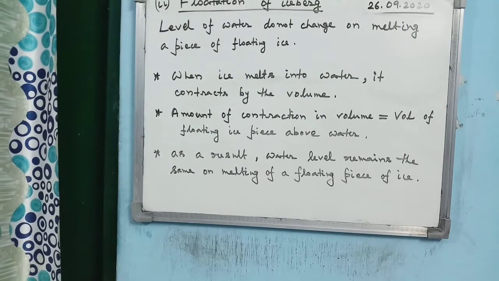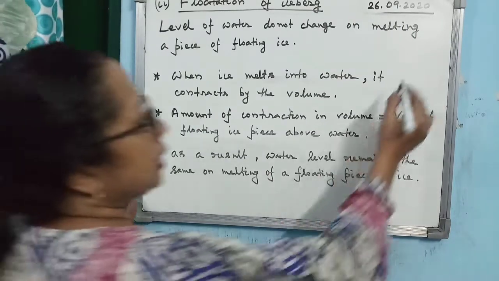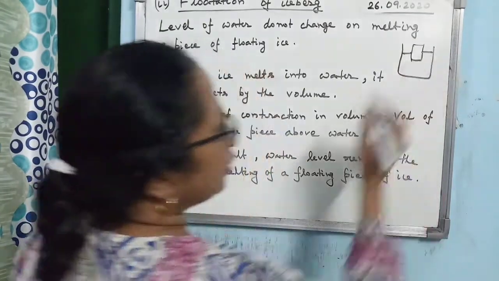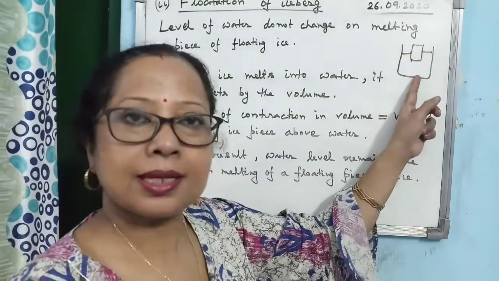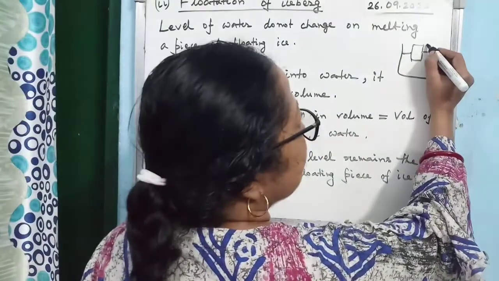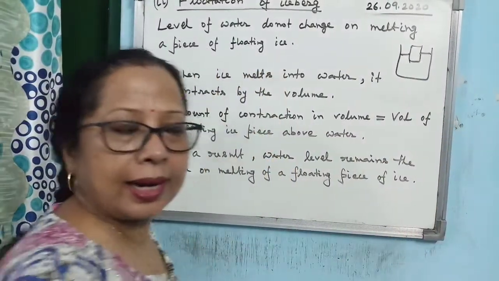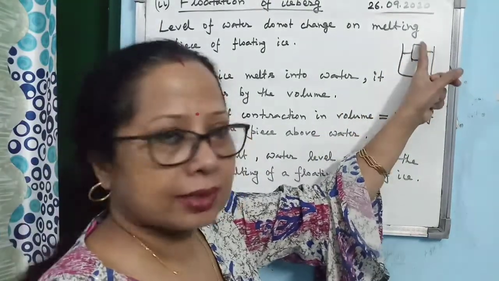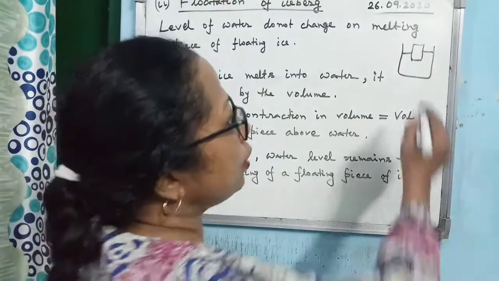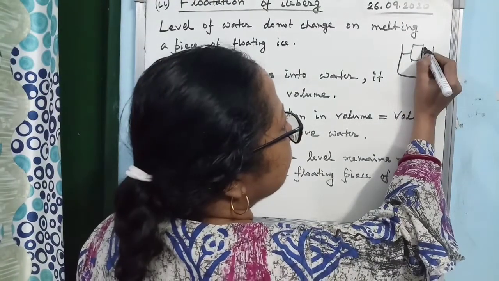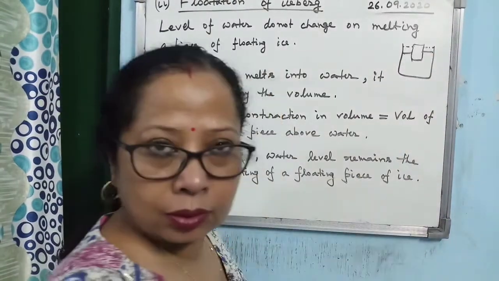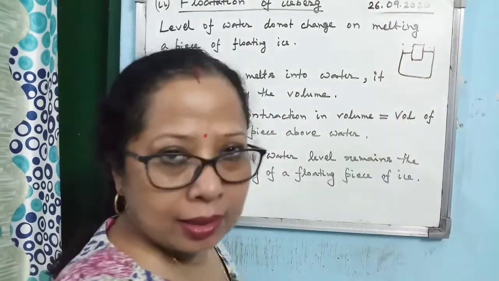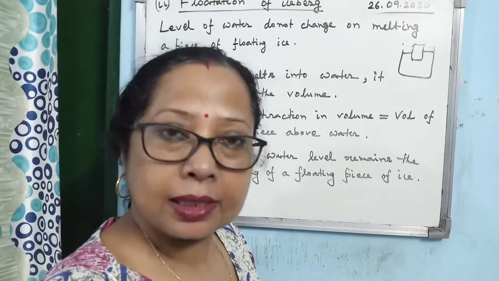Next point is very interesting. Suppose you have taken a piece of ice. The piece of ice is floating like this, partially submerged, isn't it? So this is the 11 part and this part is 89. So the question is, when the ice melts, it will be converted into water. Do you think that when the ice melts, the water level will rise? Why? Because a certain part of ice is above water. So where will that go when it melts into water?